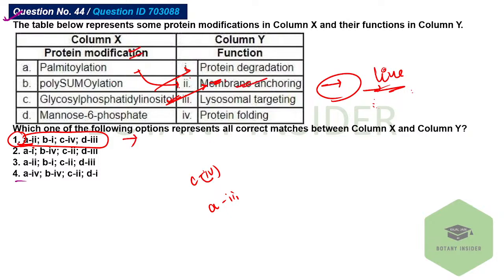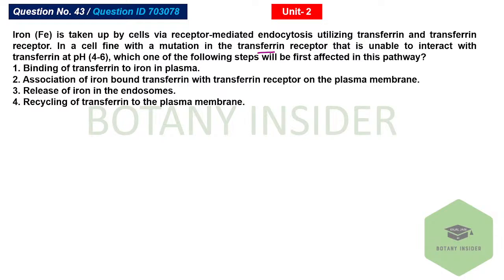Palmitoylation, membrane anchoring, polysomalization with protein degradation, this with anchoring and this with lysosomal folding. I'll check it. Okay. Really sorry for this. I think answer should be option 2, but one of you saying the answer is option 1. I'll cross verify it and I'll let you know. Okay. Because B. Anyway, I'll check it tomorrow and I'll get it done.